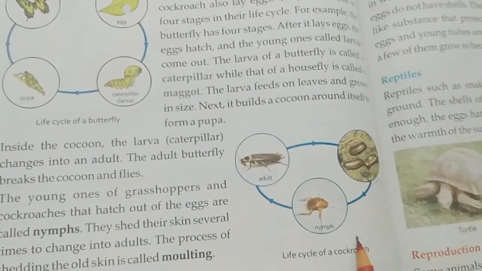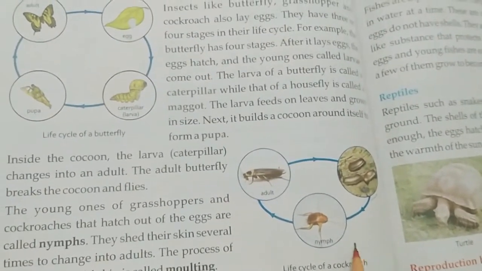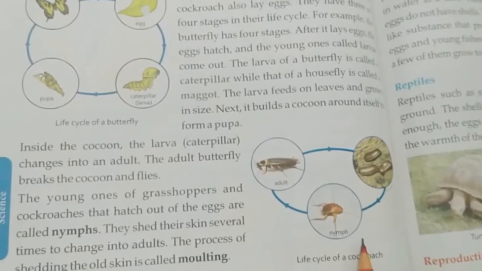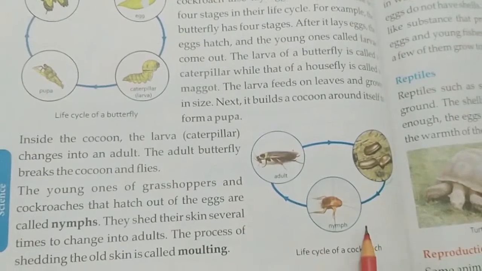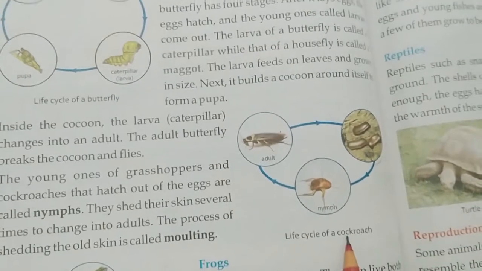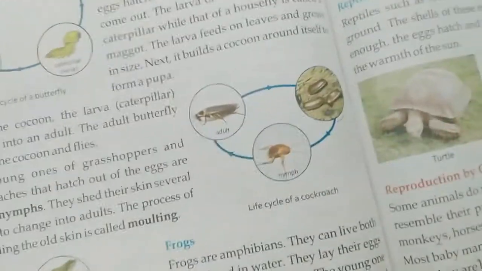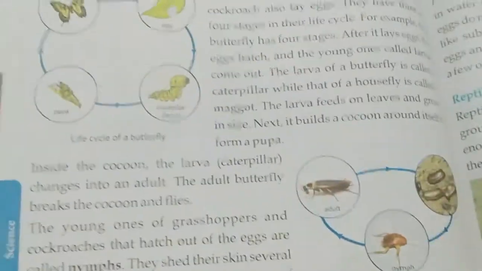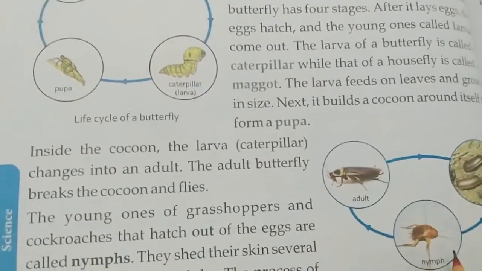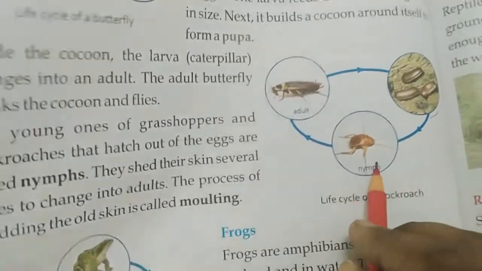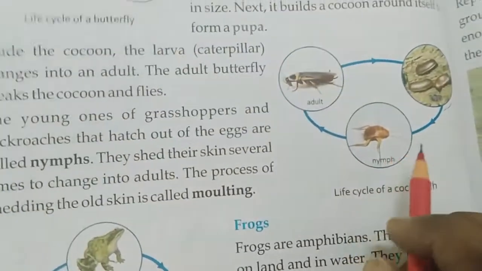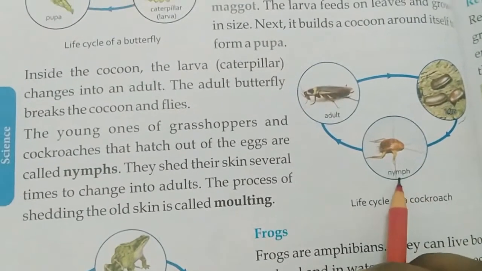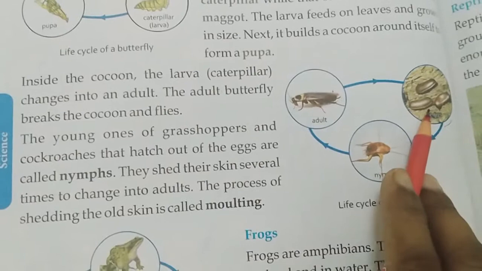cockroaches can lay their egg in a store of cardboards, or where wooden material is stored, so they will lay their egg in such places like storehouse, because cockroaches prefer nesting in areas which are more likely to absorb water. So places where you store paper, wood, cardboard, there cockroach lay their eggs.